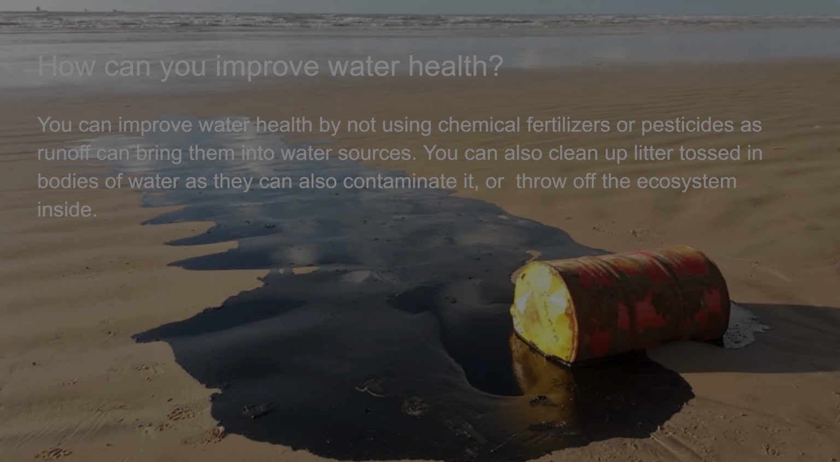How can you improve water health? You can improve water health by not using chemical fertilizers or pesticides, as runoff can bring them into water sources. You can also clean up litter tossed in bodies of water, as they can also contaminate it or throw off the ecosystem inside.